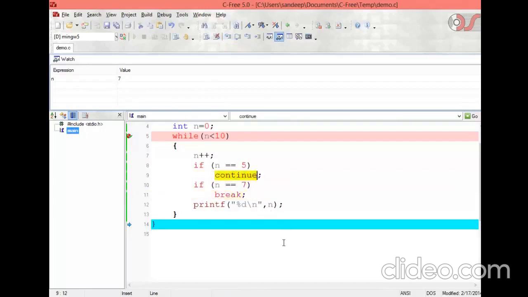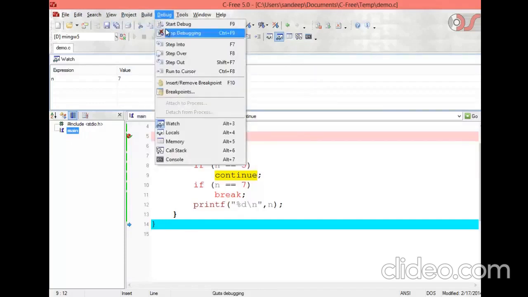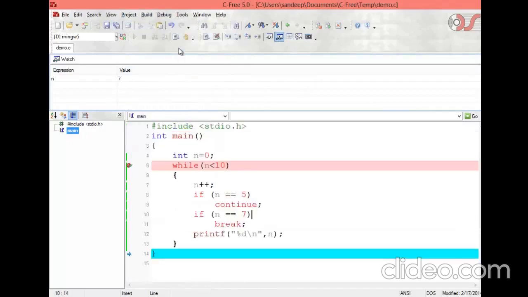Break and continue both are simple statements, but are supposed to be used in a compound statement, specifically in while loop or even in if condition. Let me now demonstrate the same thing using if. So I'll say first stop debugging.